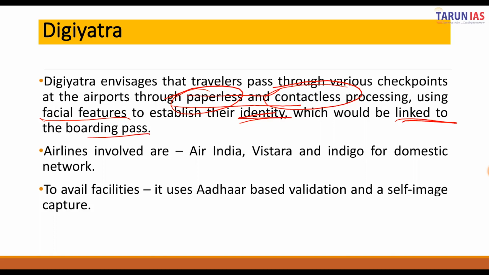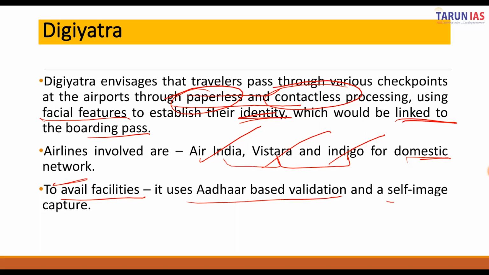The airlines involved are Air India, Vistara, and Indigo, and there will be other airlines such as SpiceJet, etc., which are in the pipeline in implementing the Digi Yatra. However, these three airlines are involved for the domestic network. In order to avail the facility of Digi Yatra, Aadhaar-based validation and a self-image capture will be required.